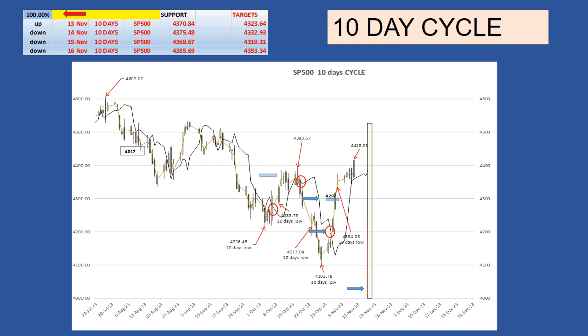Success rate is 100%. On very short term, it looks like there is bullishness in the market. Because, technically, at the time of the 20 days low formation, the market should cross below its cycle line and find support on the 20 days cycle line, before crossing back above its cycle line.